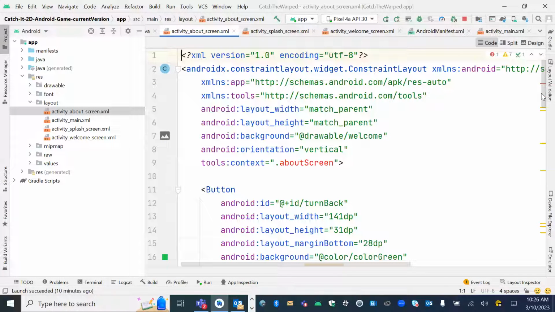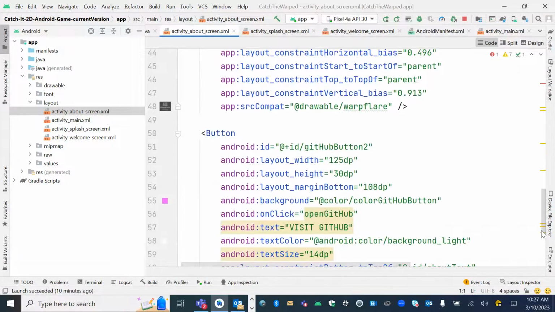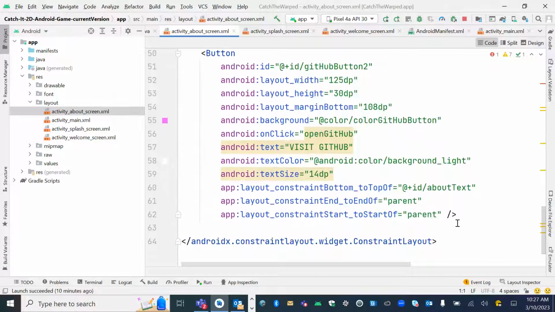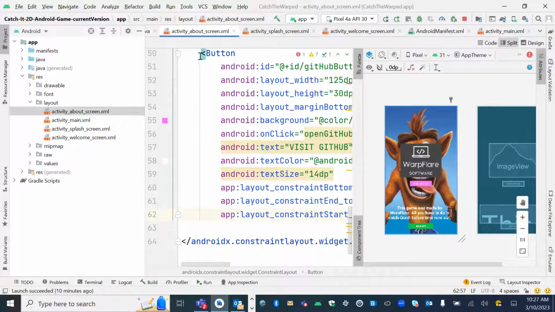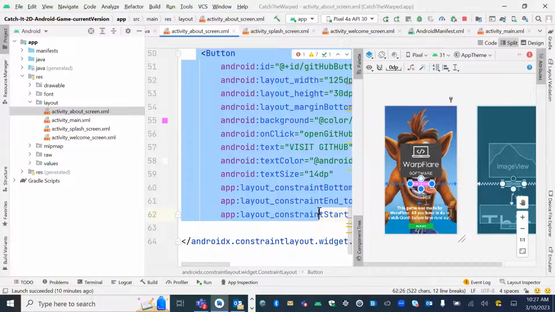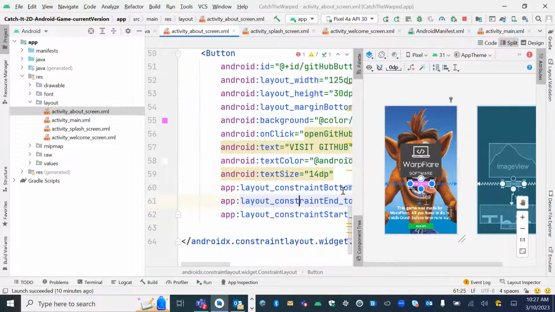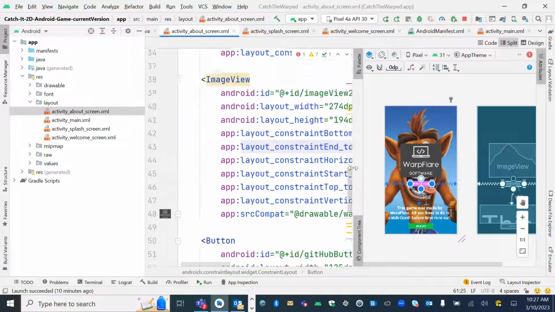So if you go back to your code base right here, you're going to see the code right there of what you just dragged. So you can see, here's my button code right here. And here's another button code right here. So again, I can put a split screen, make it easier so you can see both. Here's my button and here's my button code right there, the same code. So I can highlight it right here. Here's me highlighting, and I can see that's what is highlighted. And that's the button there on that screen. And you can see a couple of them here.